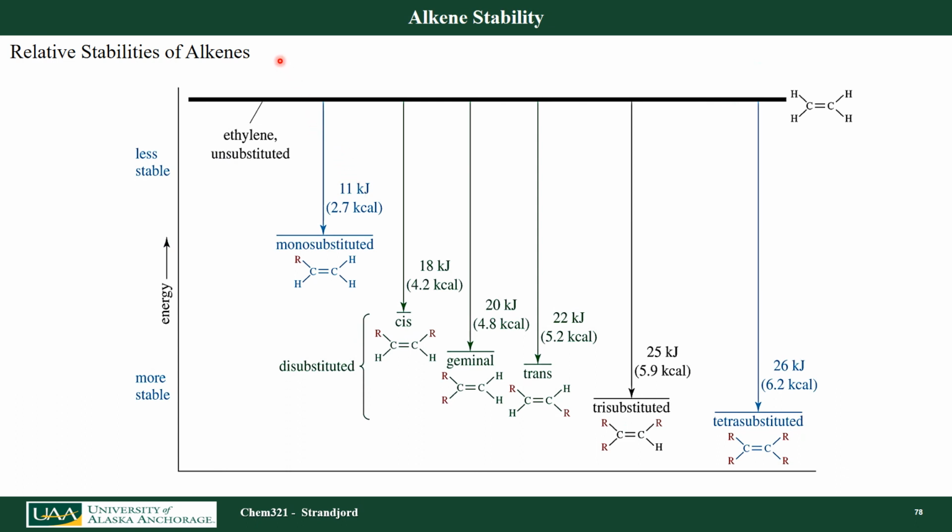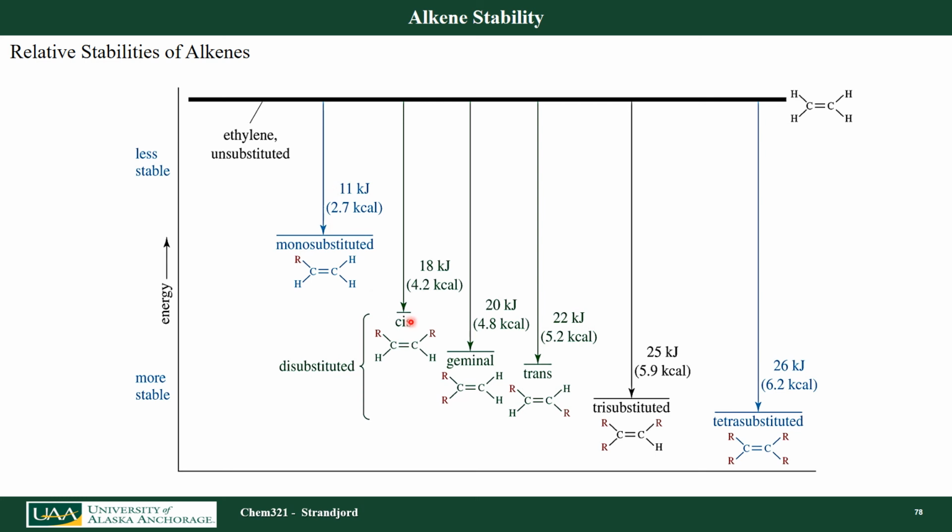Let's sort of draw all those molecules together now and put it in an energy diagram here, where I'm looking at energy, less stable being at the top here, more stable being at the bottom. They have a lower Gibbs free energy. So ethylene here, just ethene itself, is the least stable. And relative to that, if I add one R group, one alkyl group to the ethene, I lower the energy by 2.7 kcals per mole, or 11 kilojoules per mole, more stable.